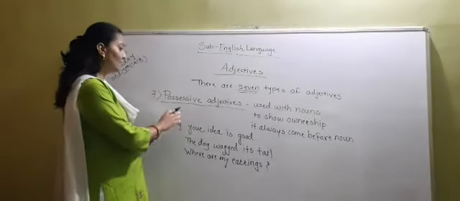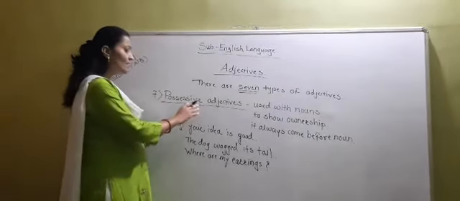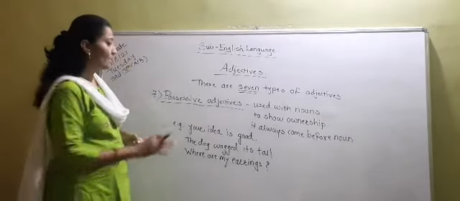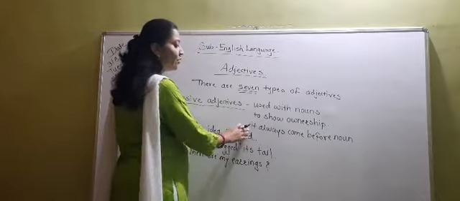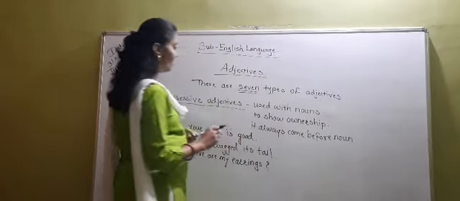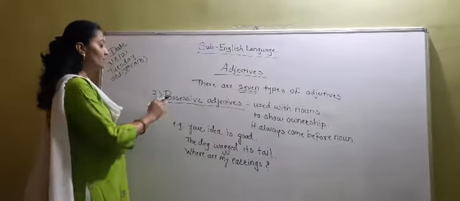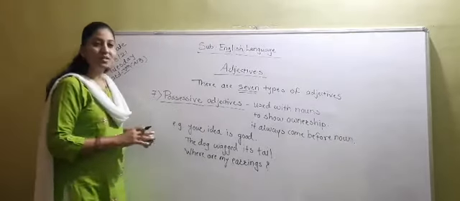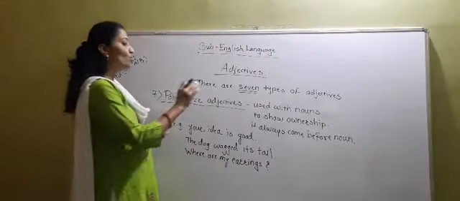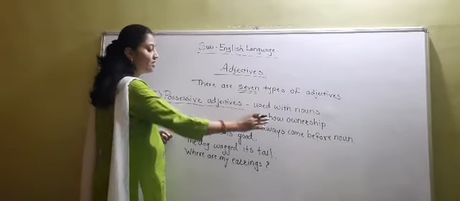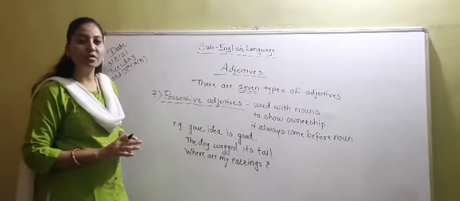So they are known as the possessive adjectives. They are used with the nouns to show the ownership and they always come before the noun.